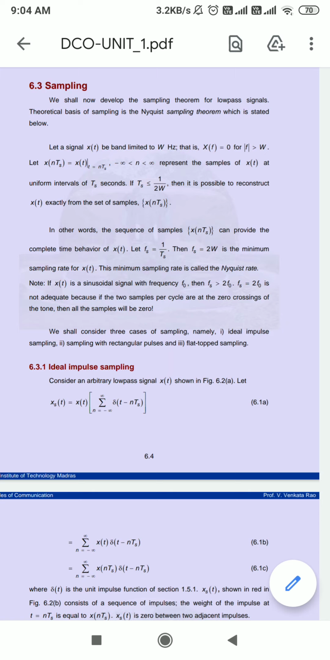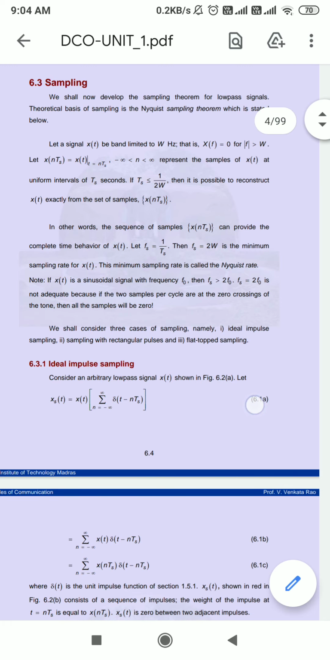So here we are supposed to develop the sampling theorem for the low pass signal, because when we are transmitting the data, we are transmitting that data in the form of signal. So here we are supposed to use the sampling theorem. The theoretical base of the sampling is the Nyquist sampling theorem which we are using. So firstly we will see what is the Nyquist sampling theorem.